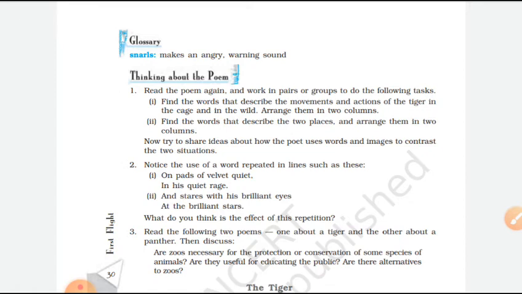And then second line, stares with his brilliant eyes. Brilliant means how are the eyes? It is an adjective you can say for the eyes of a tiger. Then at the brilliant stars. It stares at the brilliant stars with its brilliant eyes, thinking about how beautiful its life could be in the forest.